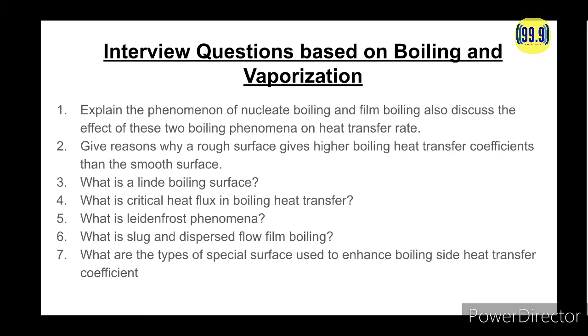The entrances to the many nucleation sites are restricted in order to retain part of the vapor in the form of bubbles, and to prevent flooding of the site when liquid replaces the departed bubbles. Many individual sites are also interconnected so that fresh liquid is continuously supplied. Nucleate boiling exists at a much lower temperature difference than required for the smooth surface. So I think you understand what the Linde boiling surface is.